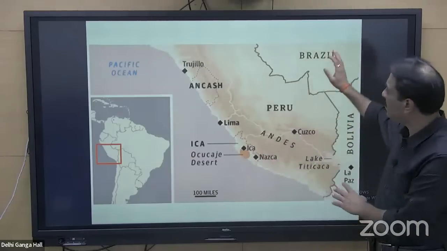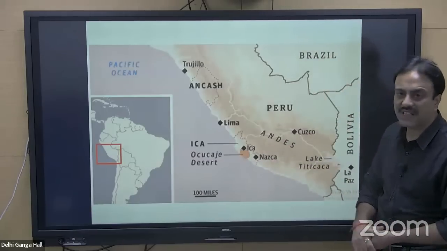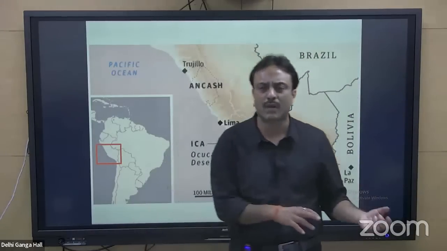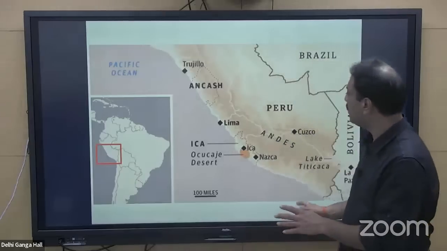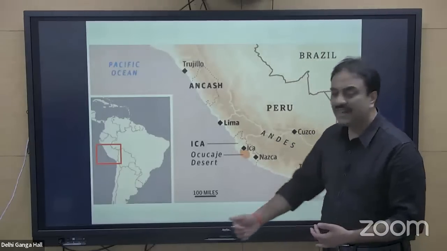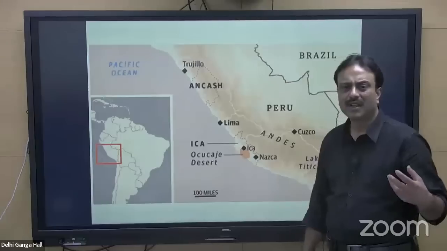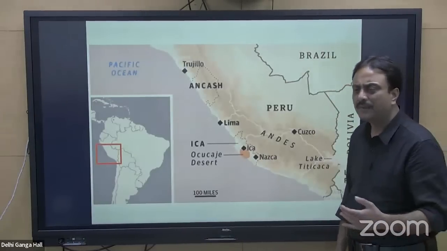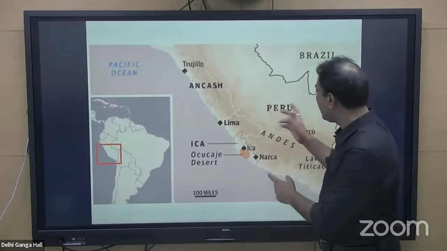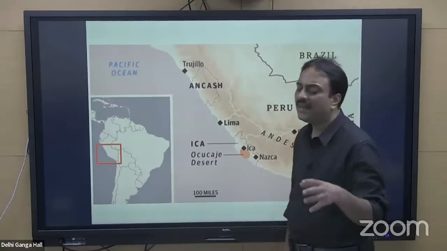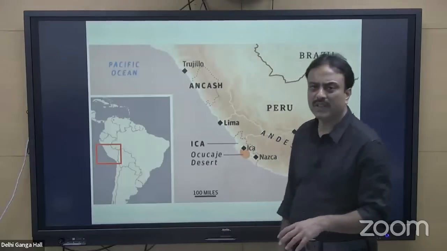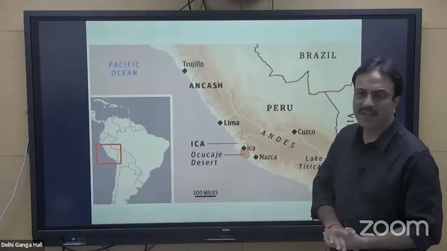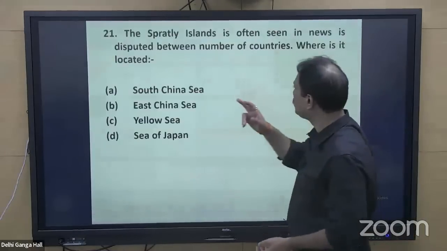This Peru region is also near Brazil. It is near this particular region of selvas, the rainforest which we were talking about in some of the questions. So the region remains important. In the last 6 months, civil disputes and many types of local bandhs and hartals were carried out in Peru, and the government over there remained disturbed. That was in limelight, so a question can be asked on this particular region, Peru.